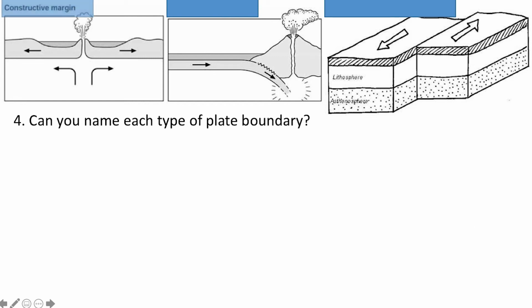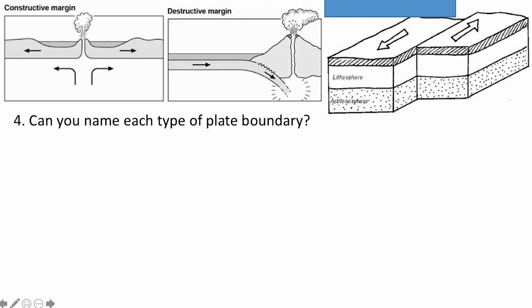From the left, we've got a constructive margin. The plates are pulling apart and the magma is rising to the surface. This is how volcanoes originally form. New land is being constructed.